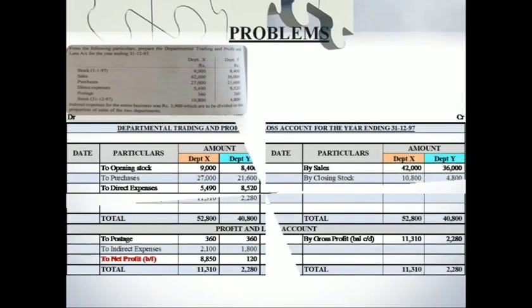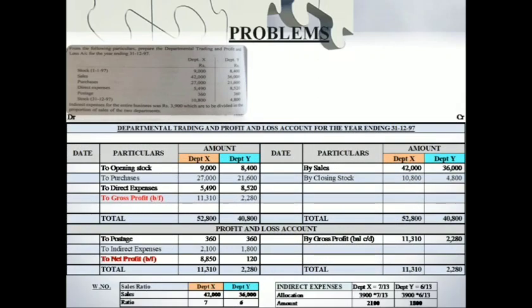So moving on, the answer for this problem along with the working note is here. You could see we have recorded the trading and profit and loss account items for both departments. We have created two different amount columns, one for each department, and we have recorded the income and expenses as given in your problem. One thing to be specially mentioned is the indirect expenses. This apportionment of expenses based on the sales ratio, as given in your problem, has to be done.